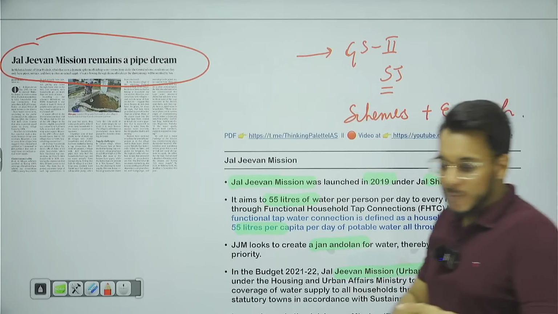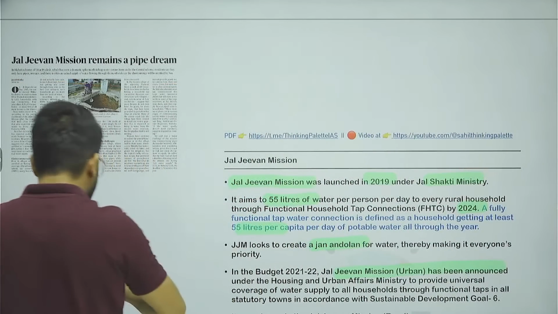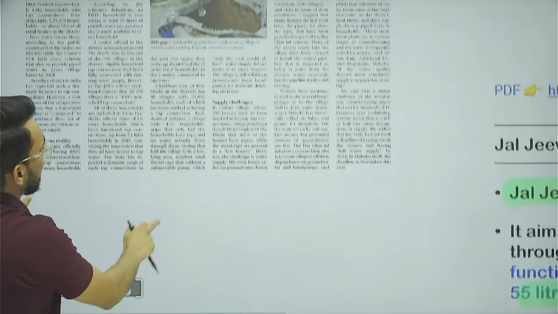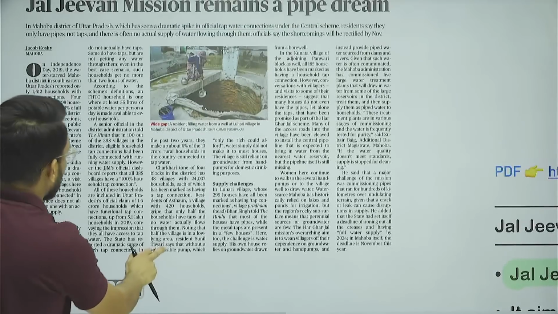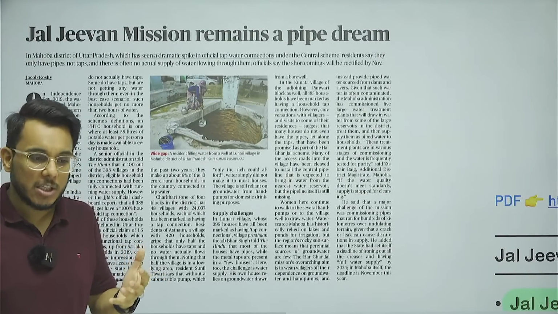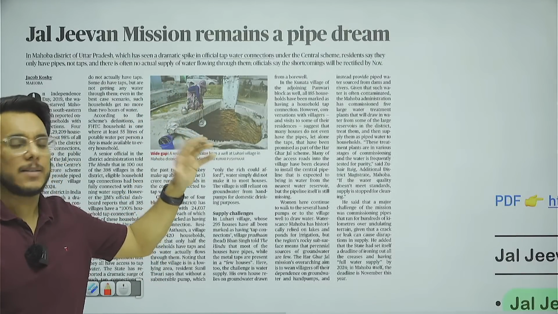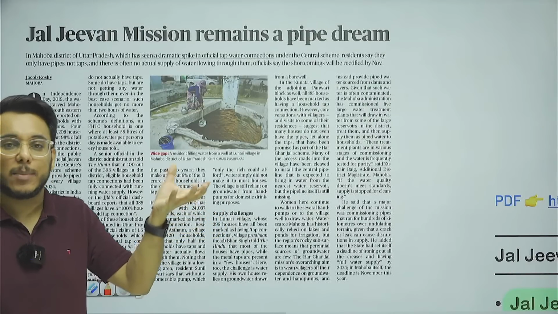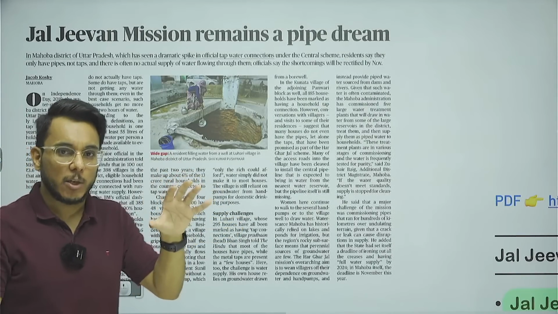Now, what this particular article is talking about, let me show you first. So this article is actually analyzing what is happening on the ground. Now see, one is the government's data about Jal Jeevan Mission, what the scheme is, I'll tell. And the other is the ground condition. How far are the government estimates actually true? That is something we need to see.